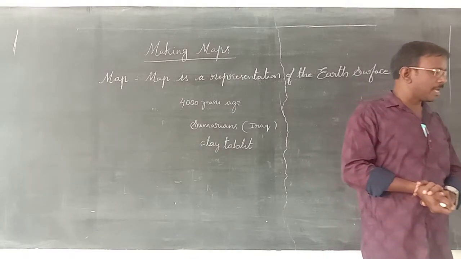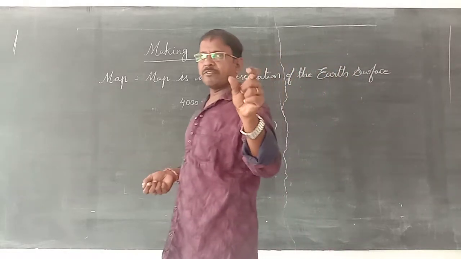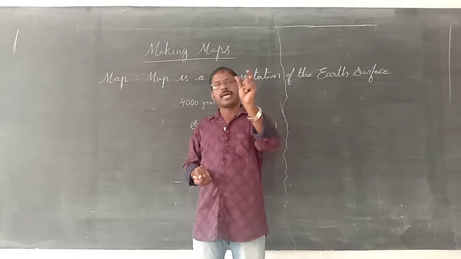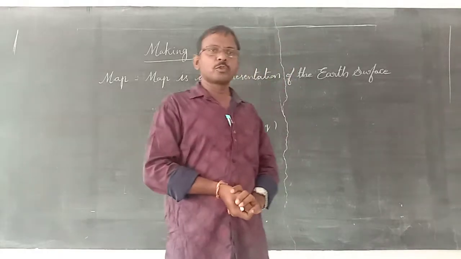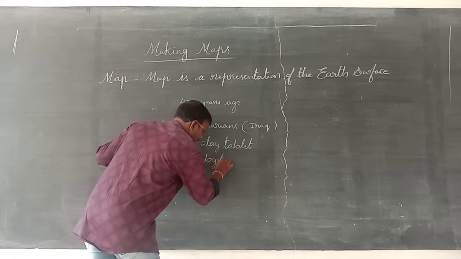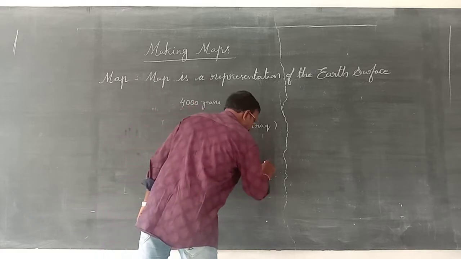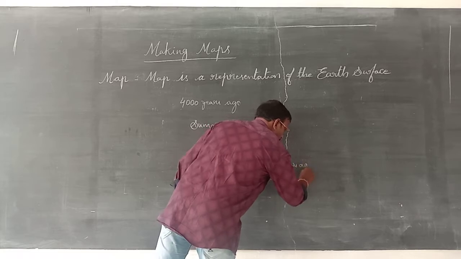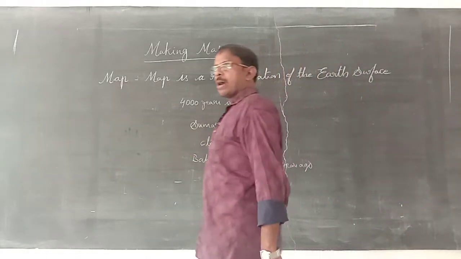The Sumerians prepared them to keep records. How much land is there for the temple? How much income is coming from the temple? For these different things they prepared maps. After them, the Babylonians came. Babylonians, 2600 years ago, prepared maps.